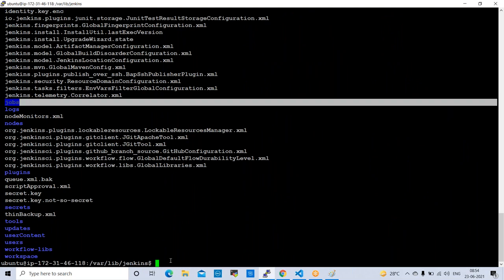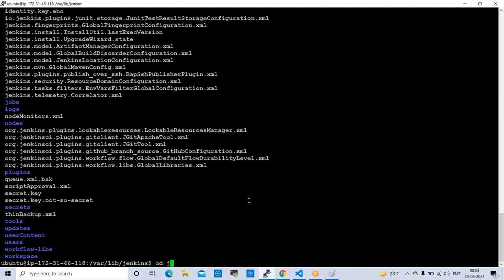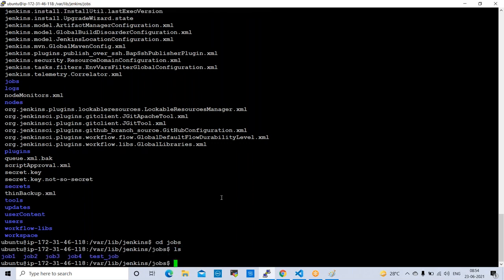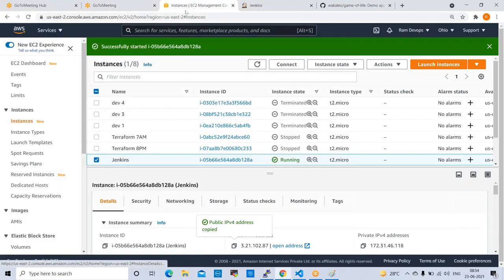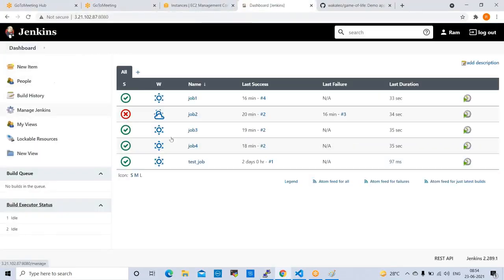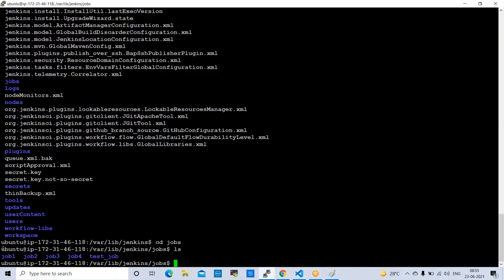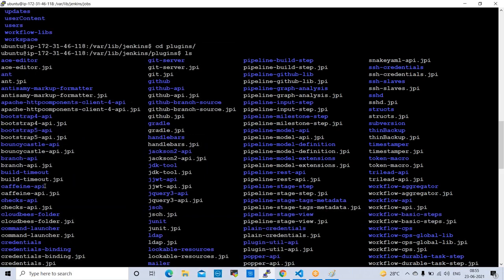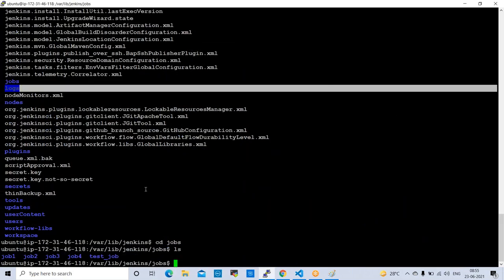And next one is jobs. cd jobs, ls here. So these are the jobs available: job 1, job 2, job 3, job 4, and test job. In our console, 5 jobs are available, right? The same jobs are available in the console. And different things are available: nodes, logs, whatever things. Like this we can take the Jenkins home directory backup.